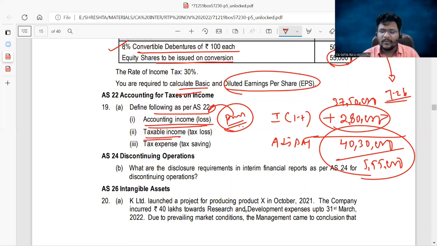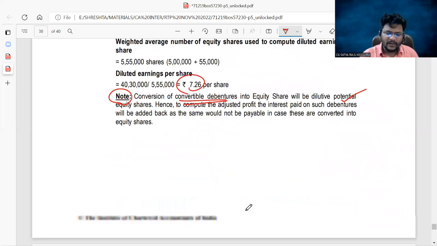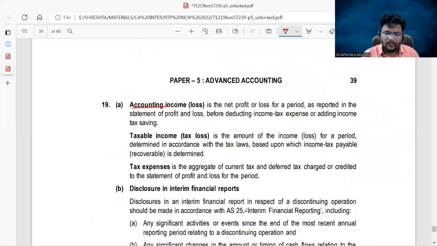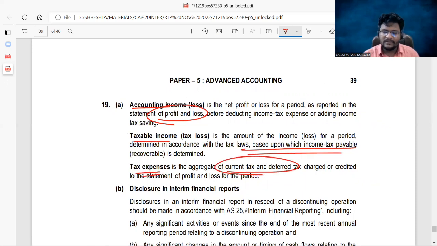Taxable income is nothing but the income which is going to be calculated as per the Income Tax Act 1961, which is nothing but the taxable income. Tax expense or the tax saving. Tax expense or the tax saving is the combination of current tax and deferred tax, which is known as tax expense. So let me cross verify the answers here. Accounting income is shown under statement of P&L. Taxable income is determined as per the law of the income tax. Tax expense is the combination of current tax and deferred tax.